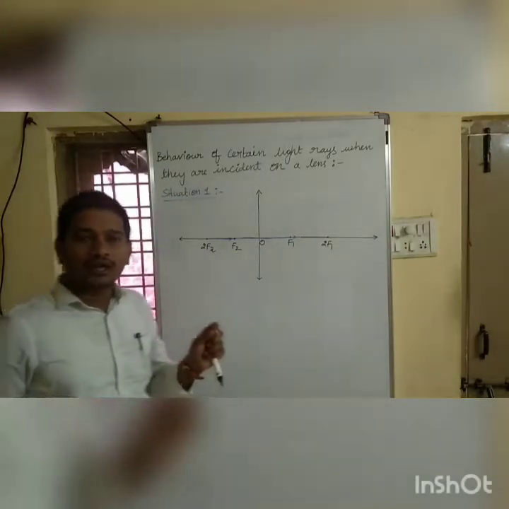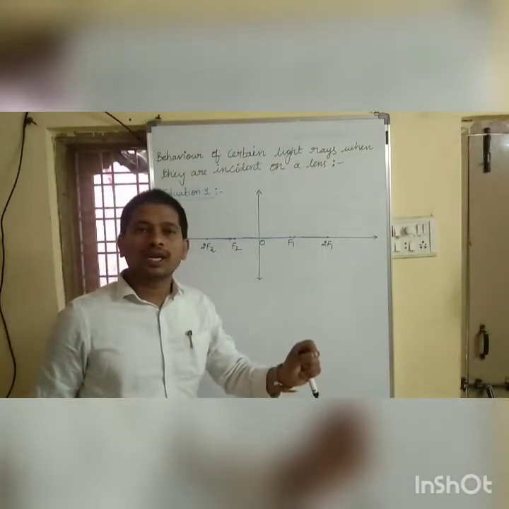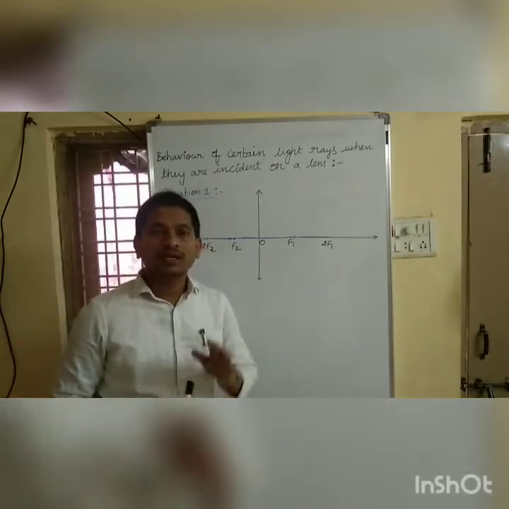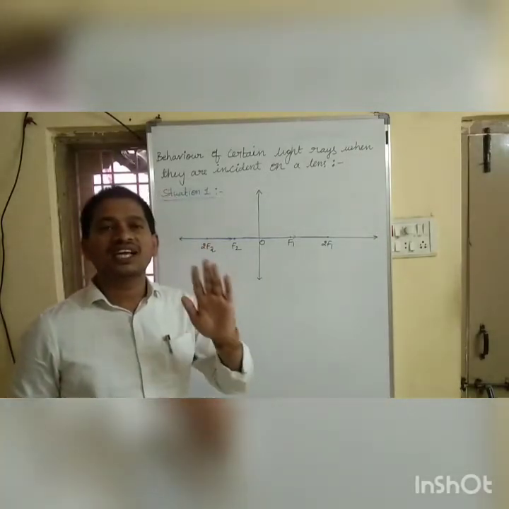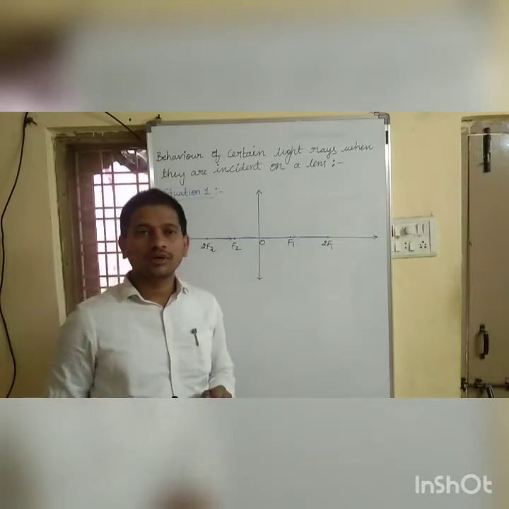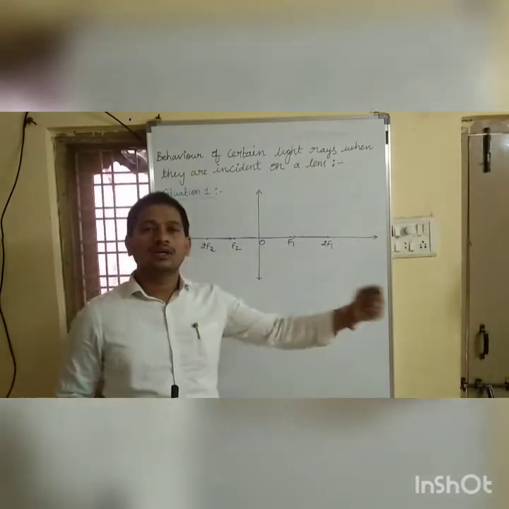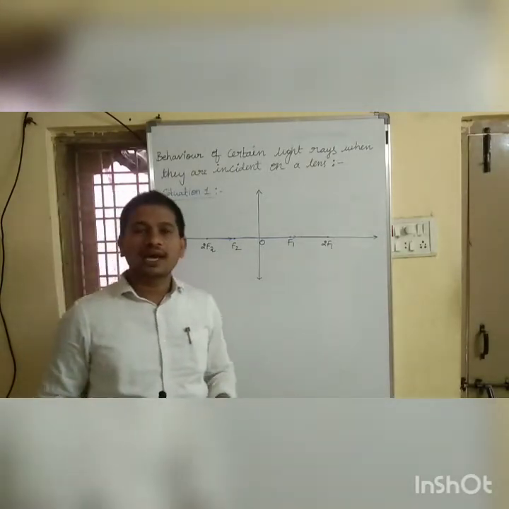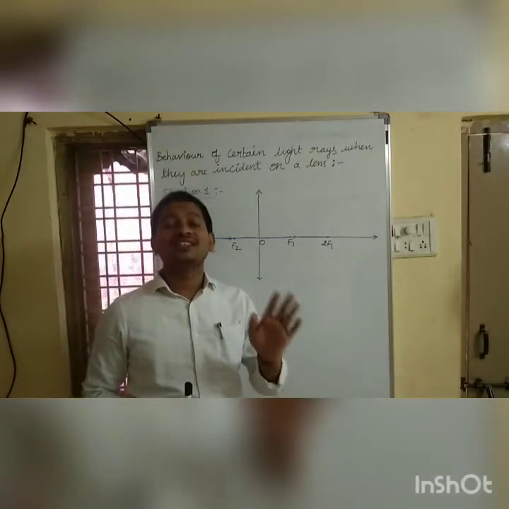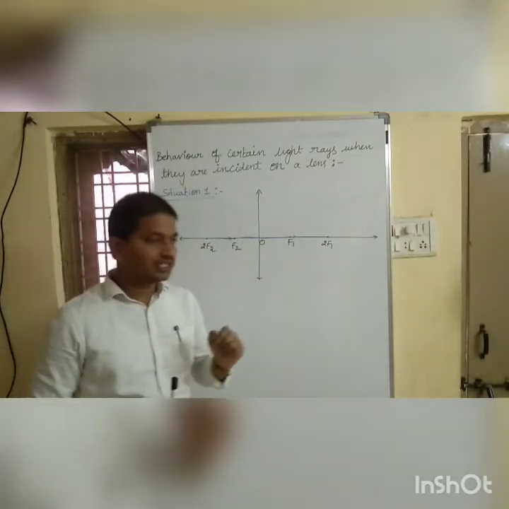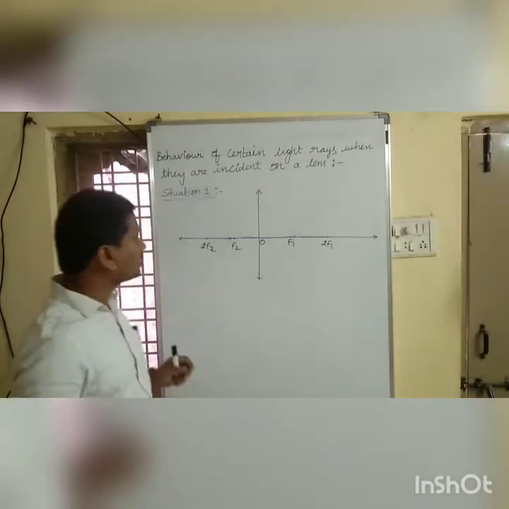Now, a ray of light passing along the principal axis is undeviated. I mean it is not changing its direction. So when a ray of light passes along the principal axis, after refraction it does not deviate its path. That is our situation 1.